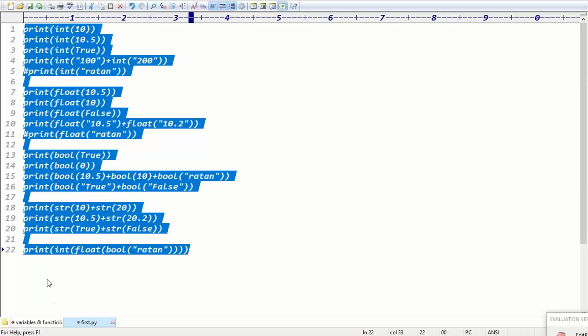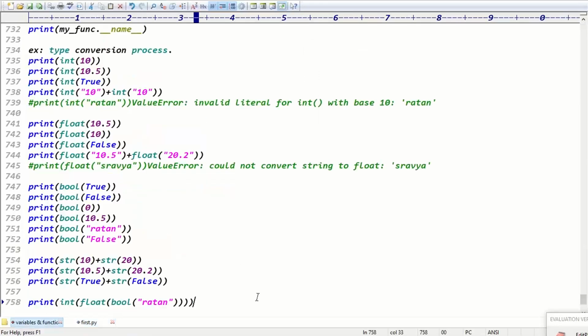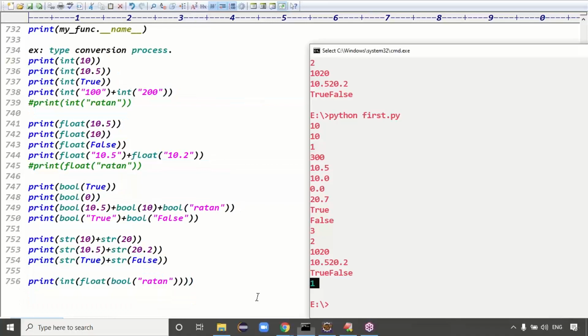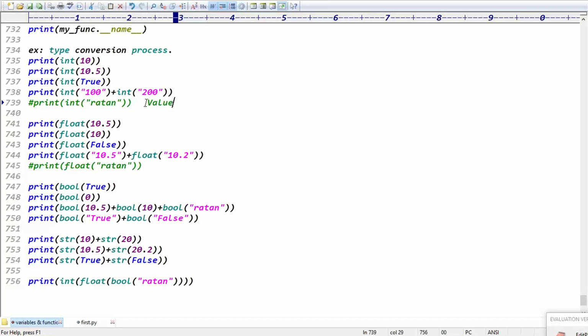Is that clear? Try to check this example, guys. If the conversion is not possible, you get an error. Type error, right? Value error, right? This line will generate a value error. If the type conversion is not possible, it's a value error. Here also type conversion is not possible, value error, right? Yeah, guys, that's all with variables and functions.